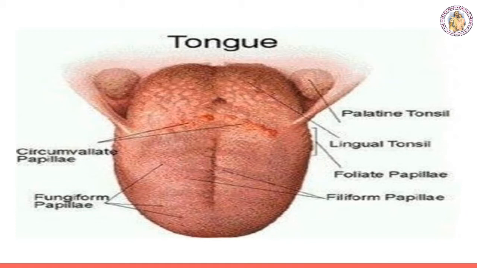The next one is the tongue. The tongue is a muscular sensory organ which helps in mixing the food with saliva. Taste buds on the tongue are used to recognize the taste of the food, whether it is salty or spicy. The masticated food in the buccal cavity becomes a bolus, which is rolled by the tongue and passed through the pharynx into the oesophagus by swallowing. During swallowing, the epiglottis closes and prevents the food from entering the trachea, the windpipe.